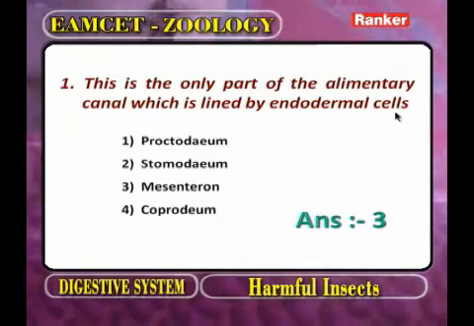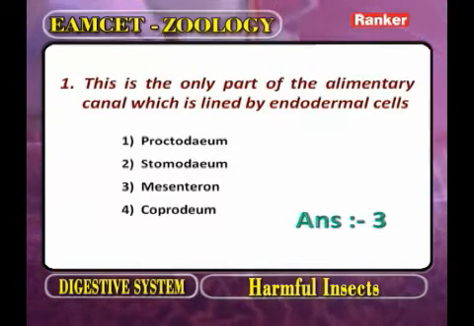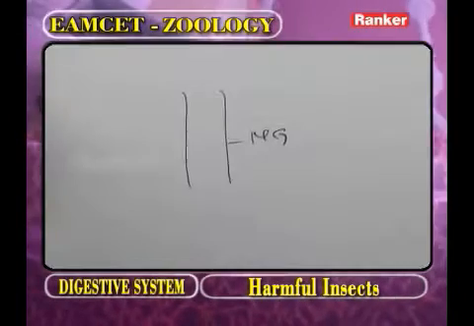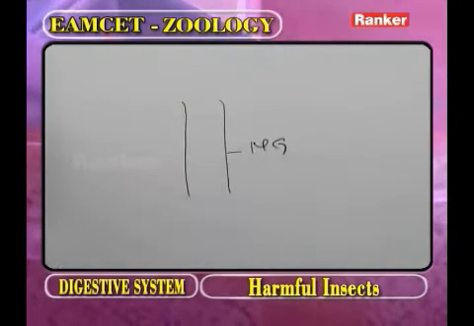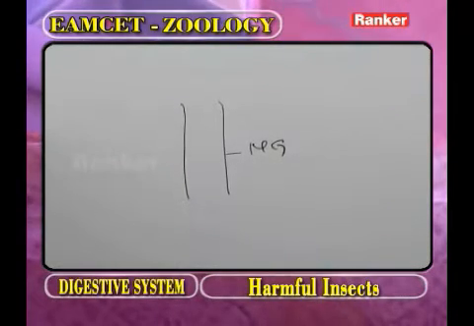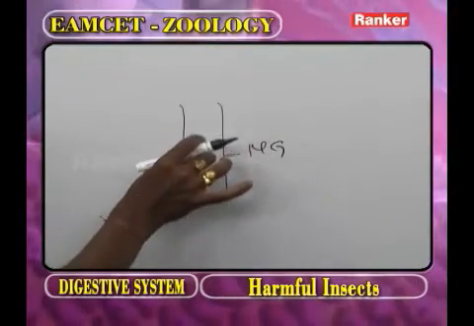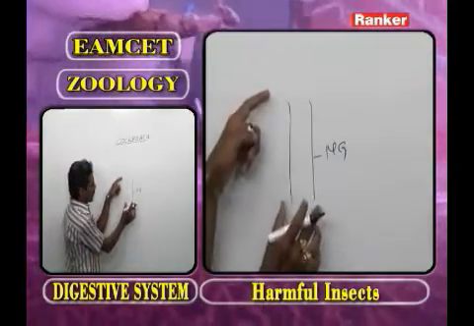Now, as we observe the alimentary canal of cockroach, the second part of the alimentary canal we call the midgut. Here MG means midgut. What is the other name of midgut? The other name of midgut is the mesenteron. In the midgut, a tubular part is present called the ventriculus.